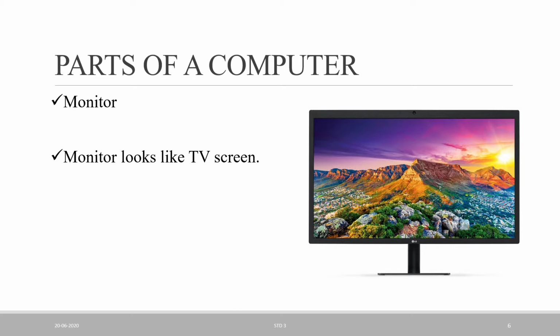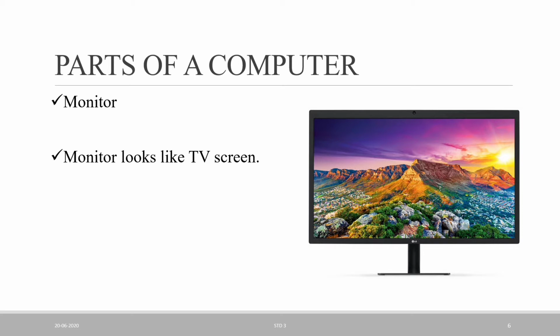It also shows whatever you draw using the mouse. With the help of the mouse we can draw a flower, weather, a tree, a fruit, any shape you want, and it will be displayed on the monitor screen.